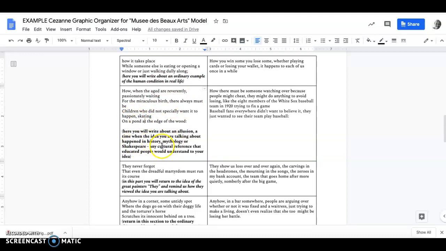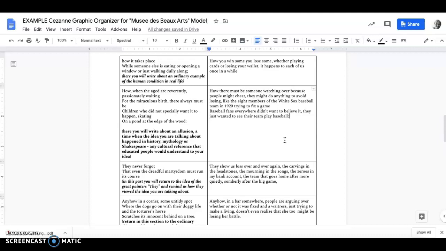So my instruction for you at this point is now you create an allusion in your poem. Remember, you're going to talk about something that happened in history that most people who are educated would recognize. These things often come from mythology or Shakespeare or the Bible or any cultural reference that educated people would understand. And so over here, I make my allusion, and it's still connected to the theme of losing. How there must be someone watching over, because people might cheat.